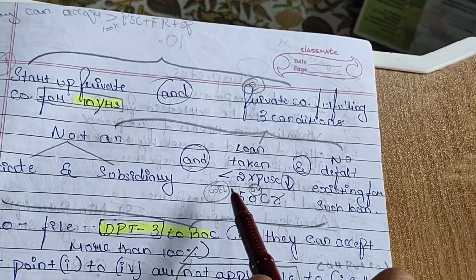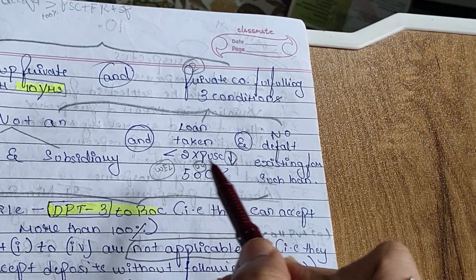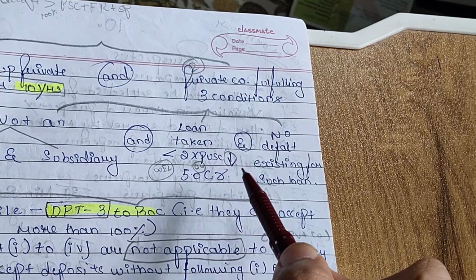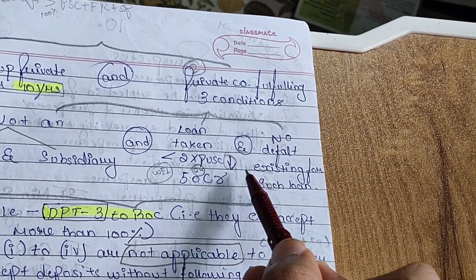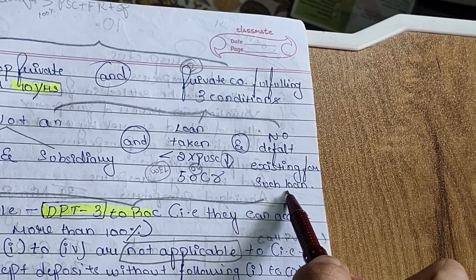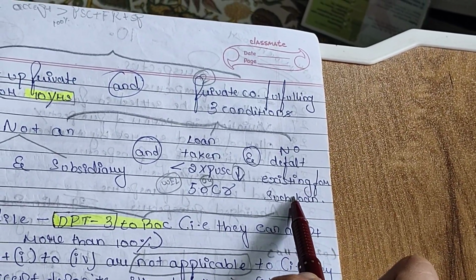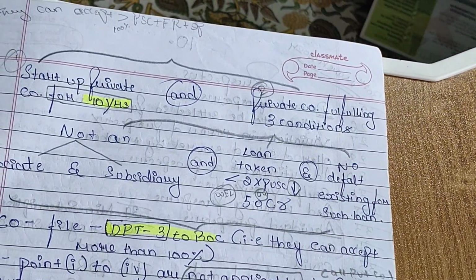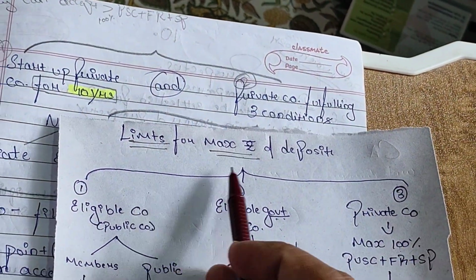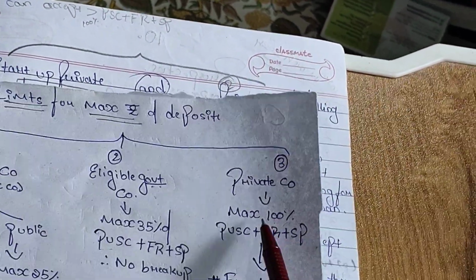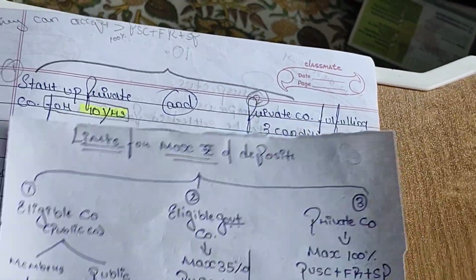Loan taken less than 2 times of paid up share capital or 50 crores, whichever is lower, and no default existing on such loan. Then you don't get a limit for maximum deposits, maximum 100% only from the members.